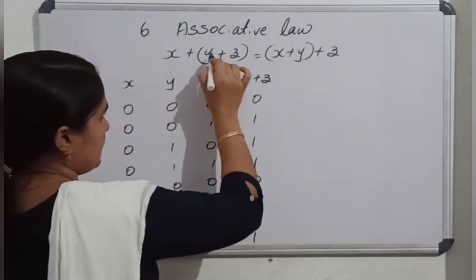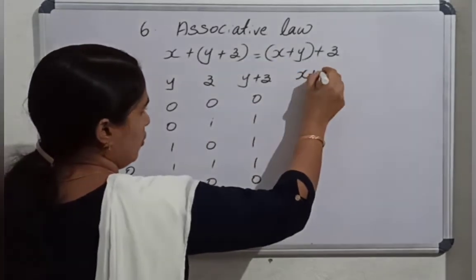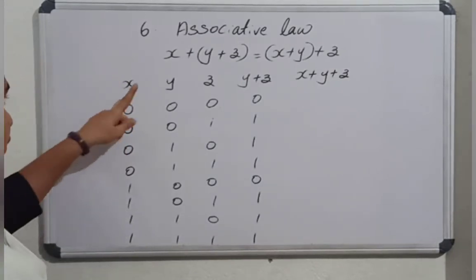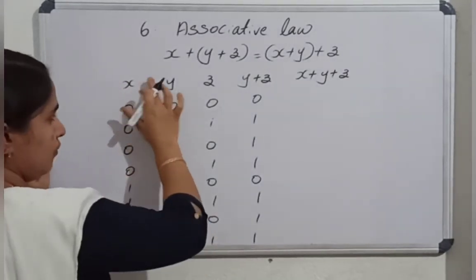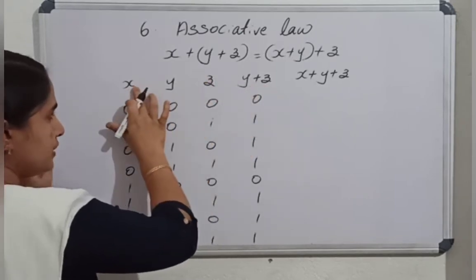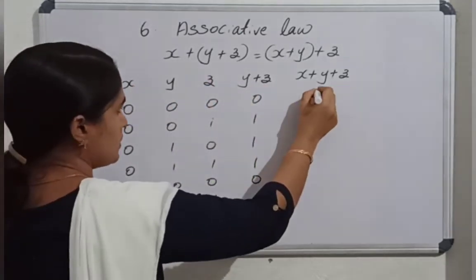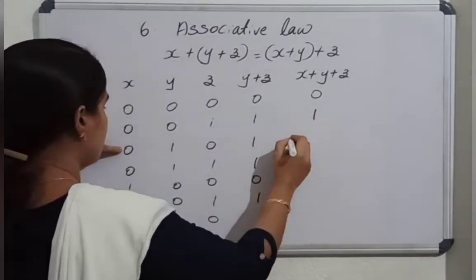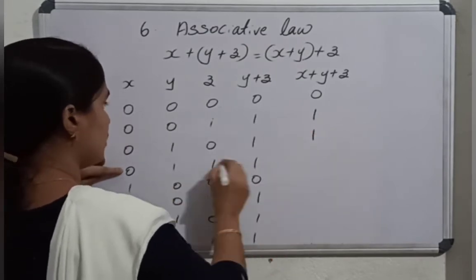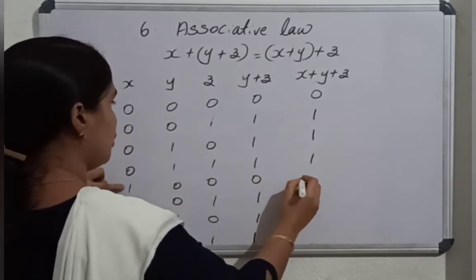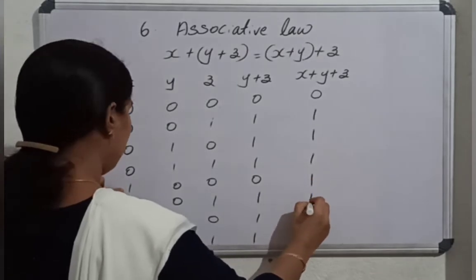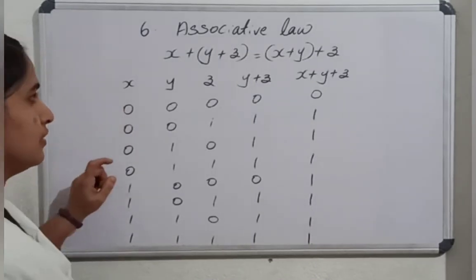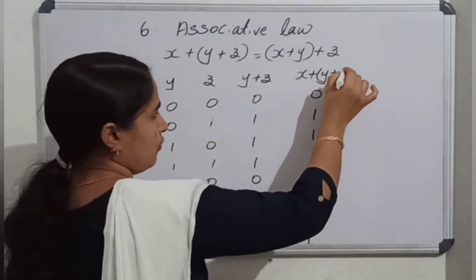And next column, x or (y or z). How can we write it? y or z we already got, or with x. So 0 or 0 is 0. 0 or 1 is 1. And 1 or 0 is 1. 0 or 1 is 1 again. Then 1 or 0 is 1. Then here 1. Then here also 1. And finally we get 1. That is x or (y or z).